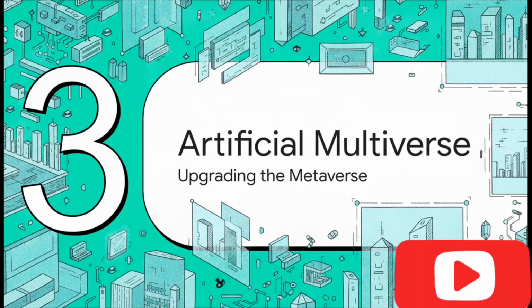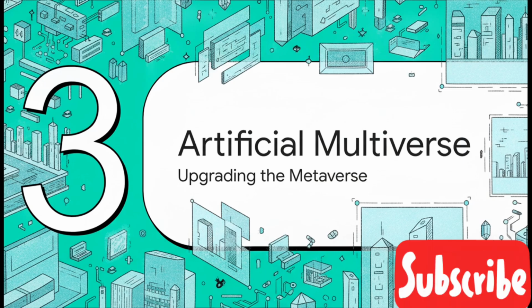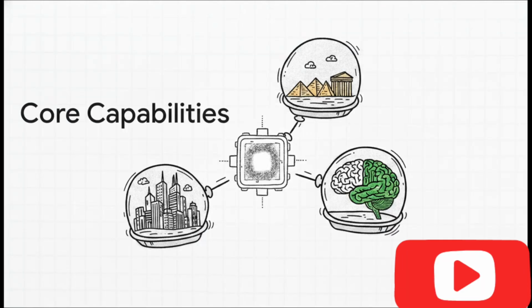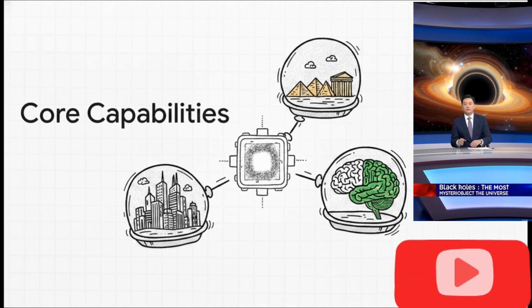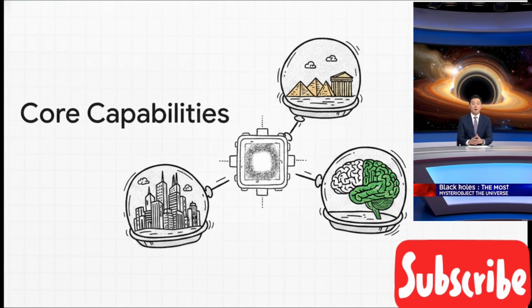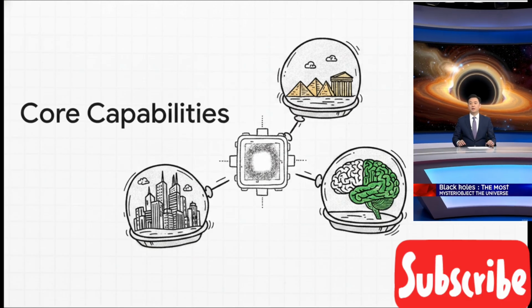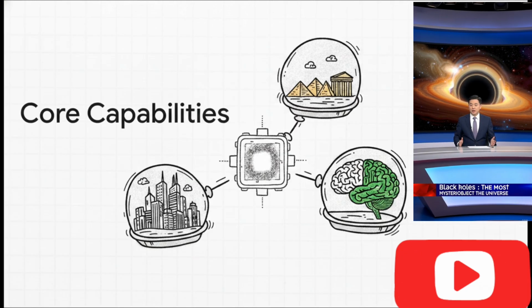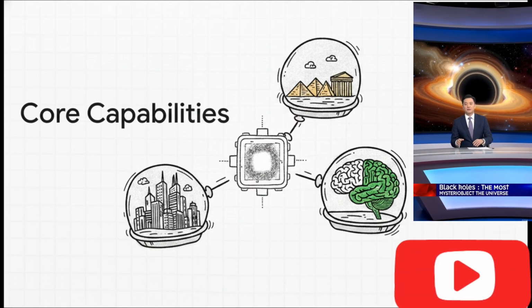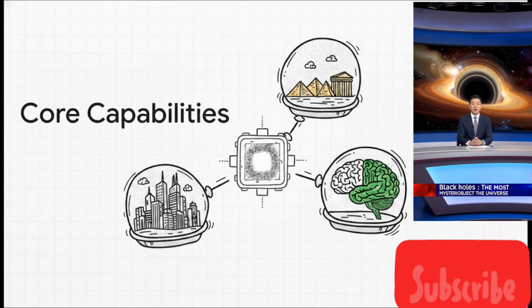Moving right along to Section 3, architecting the artificial multiverse. It is time to seriously upgrade the metaverse. As the core architects, you're going to take these quantum patching theories and apply them directly to the infrastructure of the future metaverse. We are moving so incredibly far beyond simple virtual reality gaming right now. We're talking about building an artificial multiverse that can concurrently run millions of different timelines without a single crash.